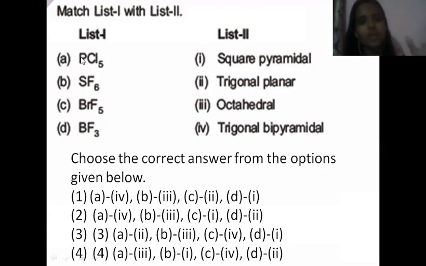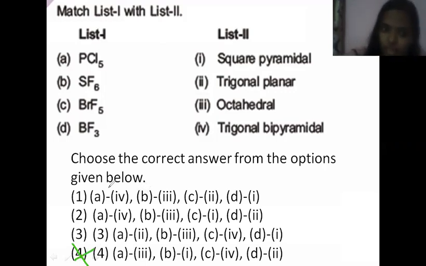So really you can match A with 4, right? The fourth one. So the third option gets cancelled and this option also gets cancelled. So here are the 2 options. Now SF6. SF6 means it has octahedral shape. B is 3. Now BF3.